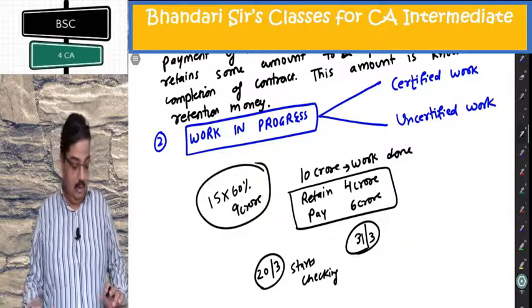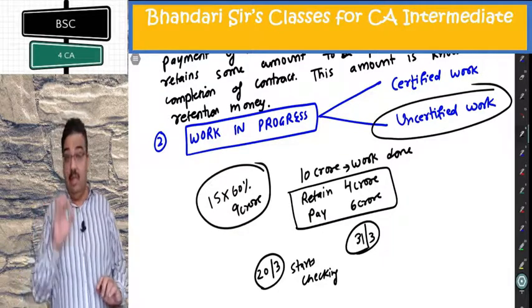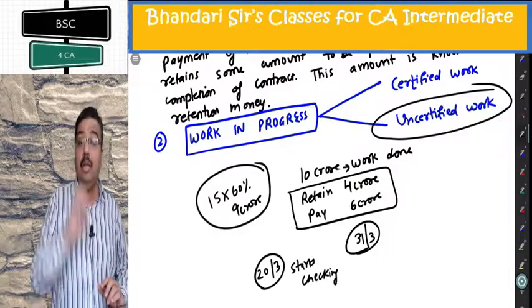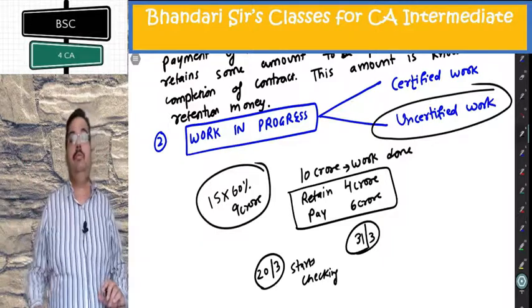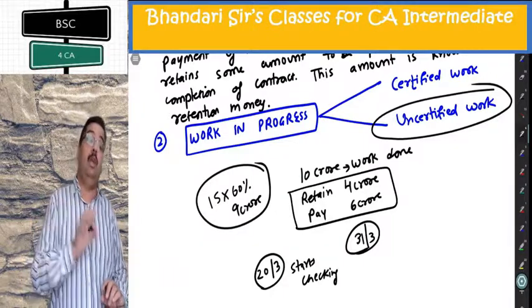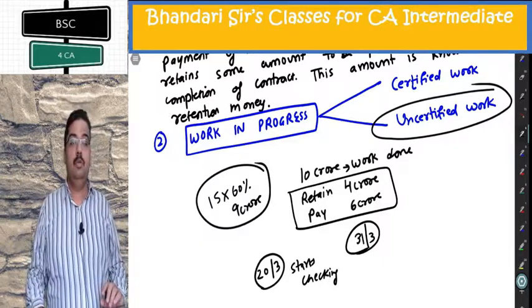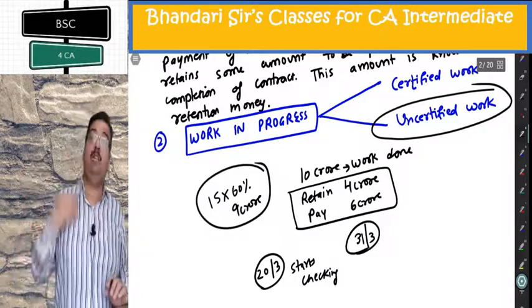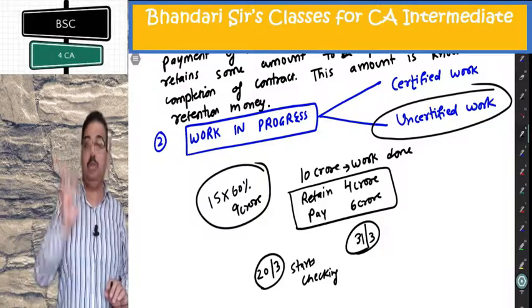It is called uncertified work. Uncertified is the work which I, the contractor, have done, but is not reported in the certificate of the independent engineer. In my books, I cannot include profit in this because the contractee does not agree to this work having been done. This must be strictly taken at cost. In certified work, it is cost plus profit. In uncertified work, it is only cost, strictly cost.